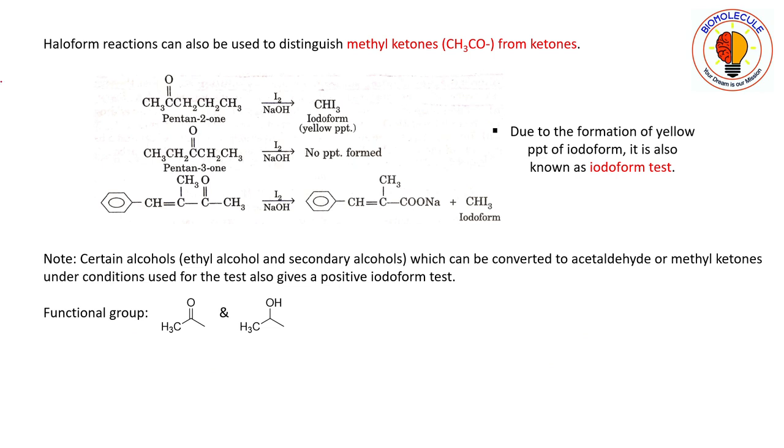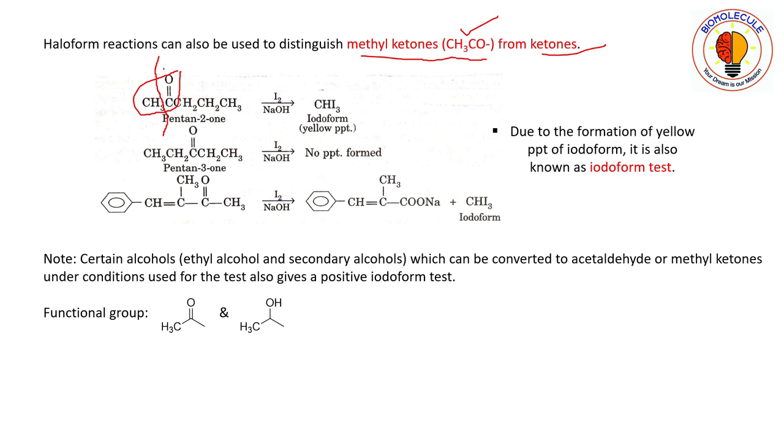So the haloform reaction can also be used to distinguish methyl ketones, that is CH3CO, from other types of ketones, those that do not contain the CH3CO group. As for example, you can see here that pentan-2-one contains the ketomethyl group. So the breakage will be from here.